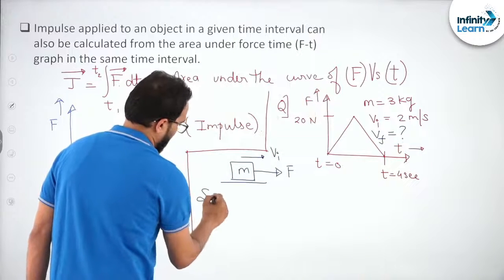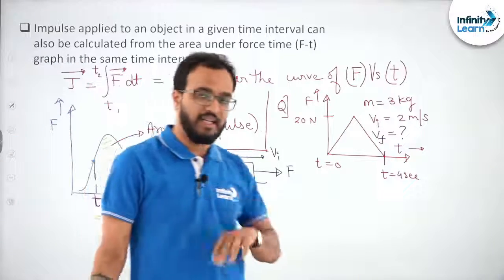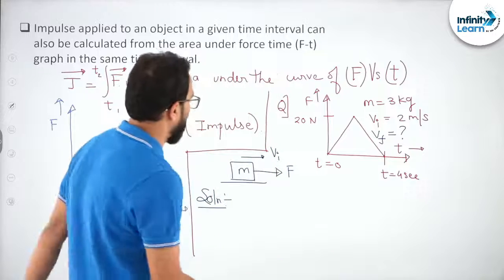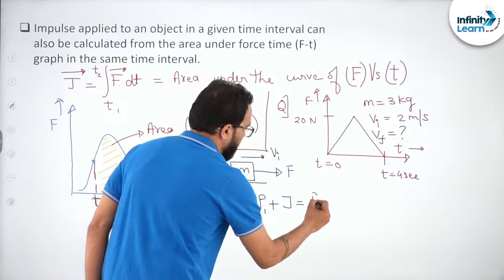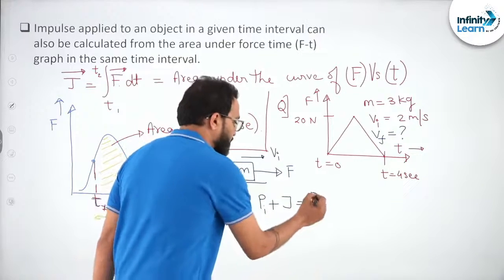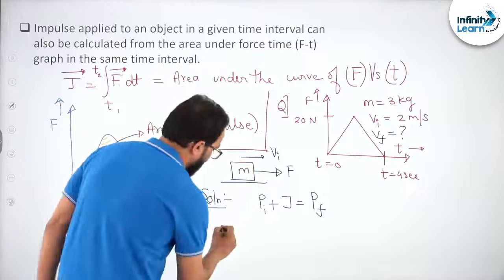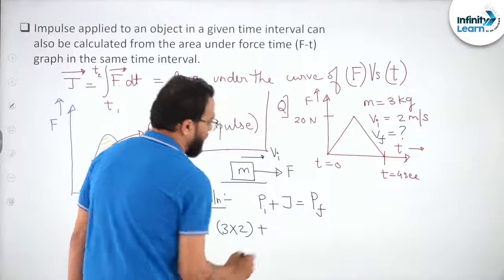Now in this question what will we do? Again we can apply the impulse momentum theorem, and we can say that initial momentum plus impulse is equal to final momentum, right? Initial momentum plus impulse is equal to final momentum. Now what is initial momentum? You will say, sir, 3 into 2, right? Now what is impulse this time?